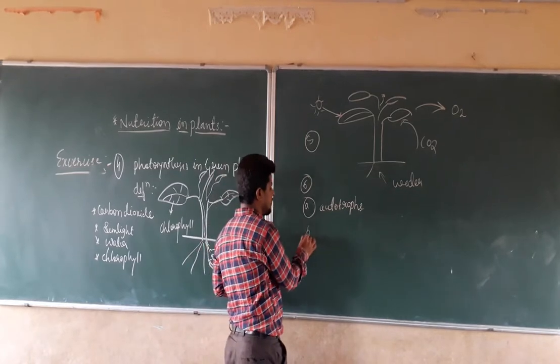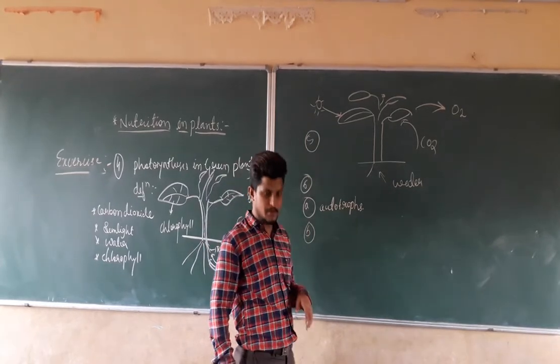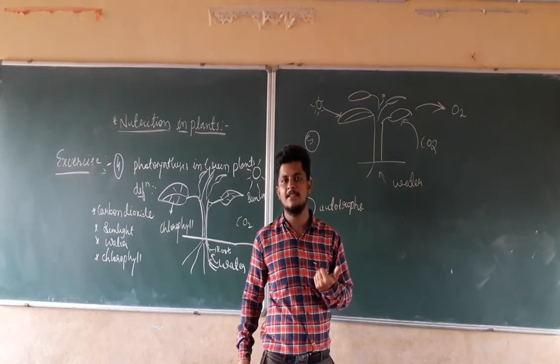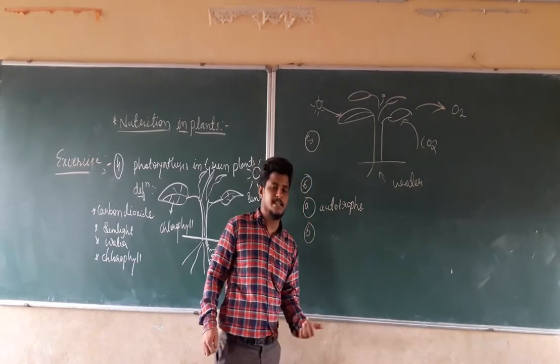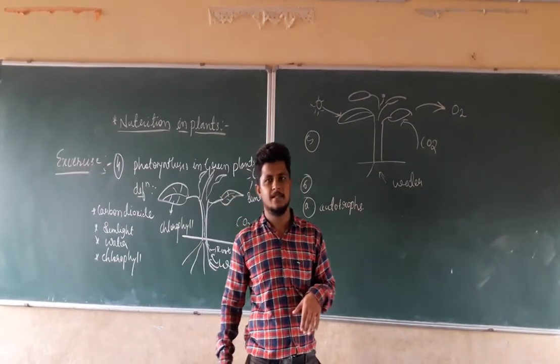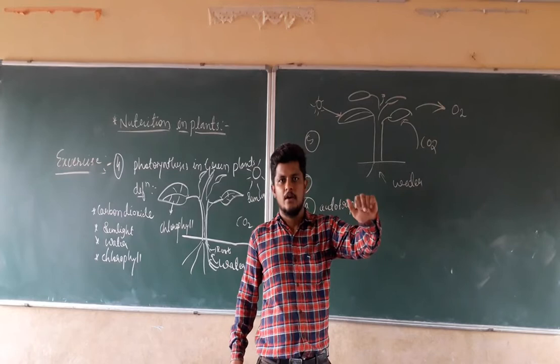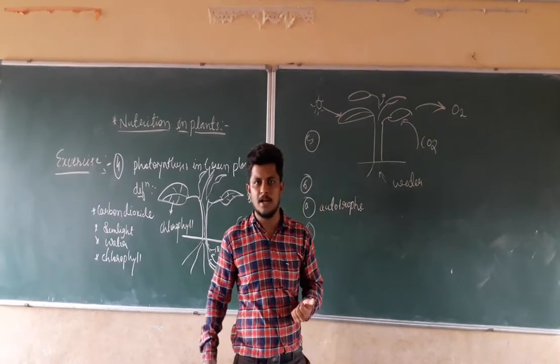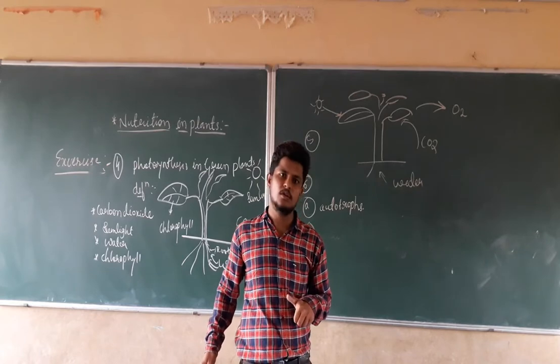Next we are going to see the second question, question number B: The food synthesized by the plants is stored as dash dash. If you remember the photosynthesis class, the food prepared by the plants is in the form of carbohydrate, that is, in the form of glucose.